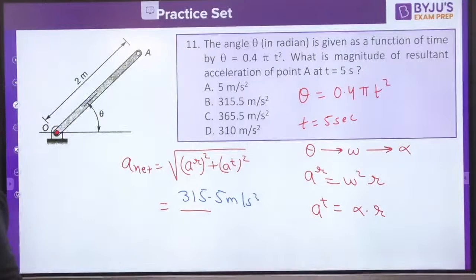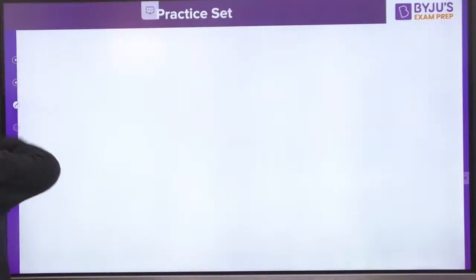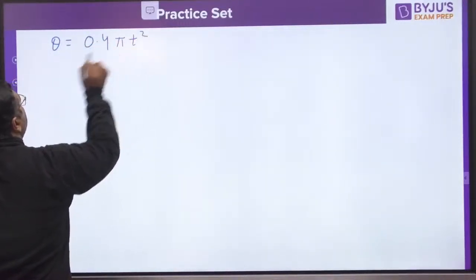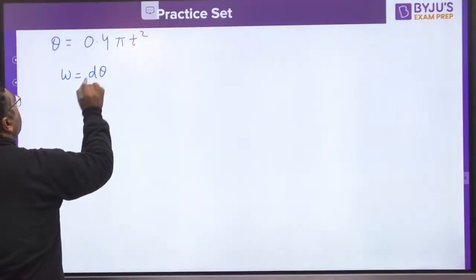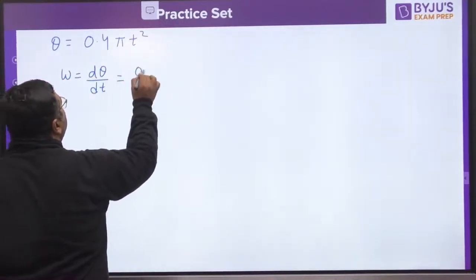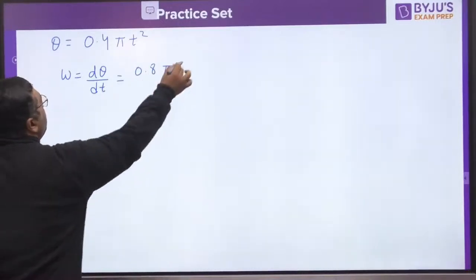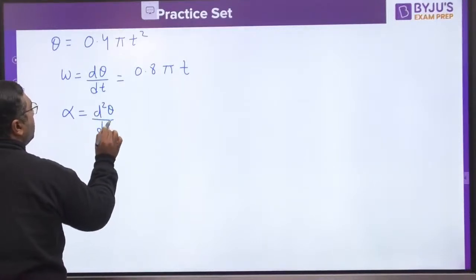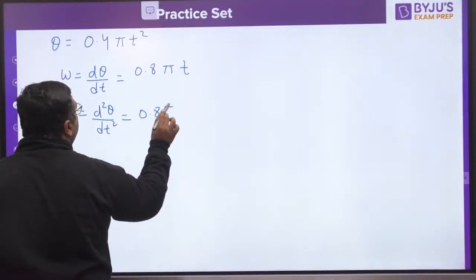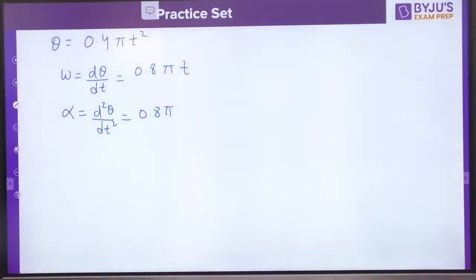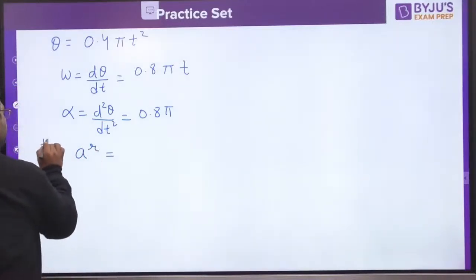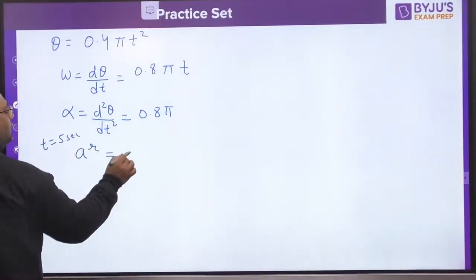Actually, how to solve it? Theta is given to us, that is nothing but 0.4 pi t square. So you can find out omega as d theta by dt. So it is 0.8 pi into t. Acceleration is d square theta by dt square, that is 0.8 pi. Now when you are going to find out the radial acceleration at time t equals 5 seconds, that is omega square r.